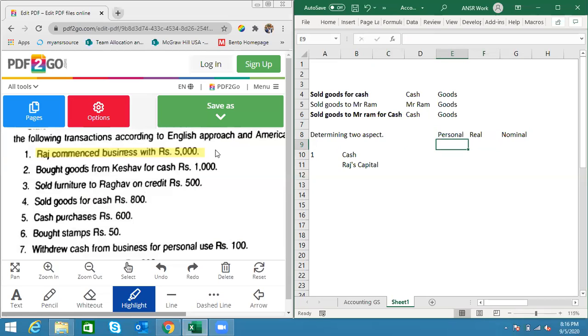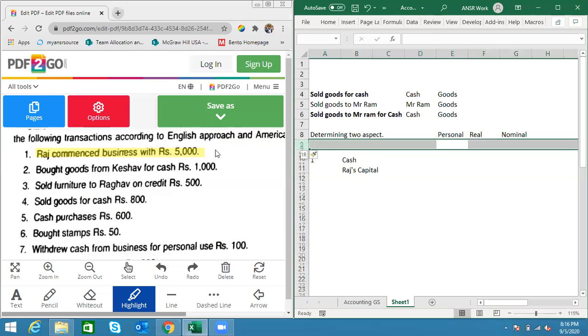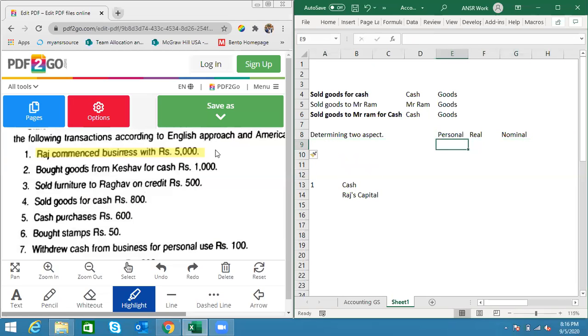In personal account, you will ask three questions. One, is it a human being? Two, is it an entity? When I say entity, it can be a company, it can be a partnership, as the case may be. I think today we were discussing varieties of entity with the law and ethics. So it can be a partnership or any other type of entity. So is it an entity? The third question is, is it a representative personal account?